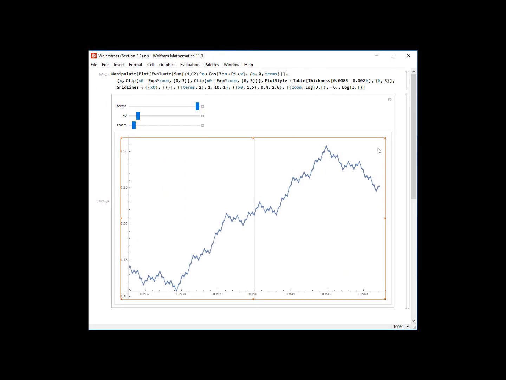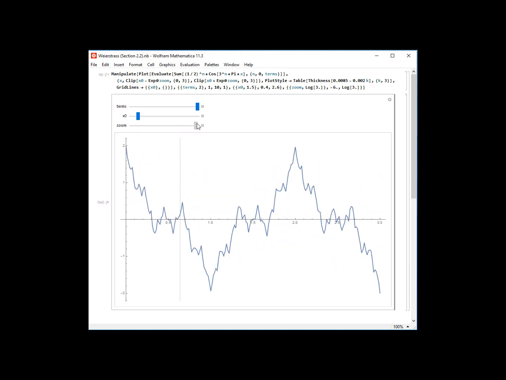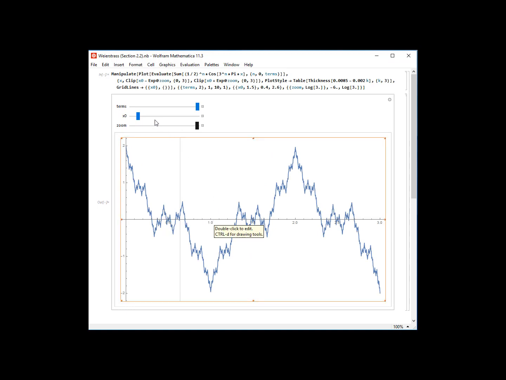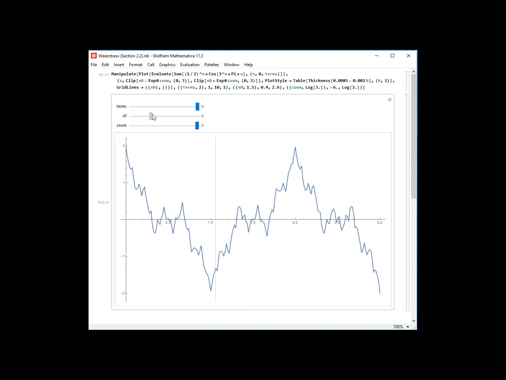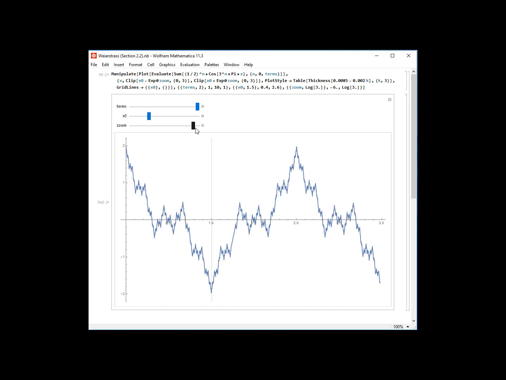And we're going to pull over this other notebook right here. And so this is a computer mock-up of the Weierstrass function. You actually can't really graph it, but we'll do our best. And so we're going to zoom out. And you can kind of see that it's a really weird function. It's jagged. So we're zooming in somewhere. Let's zoom in right here, maybe around 1. And now we're going to zoom in a little bit.